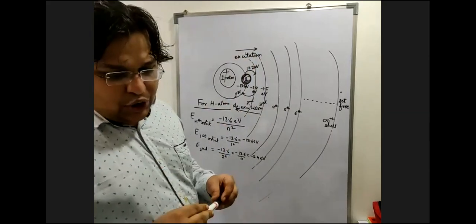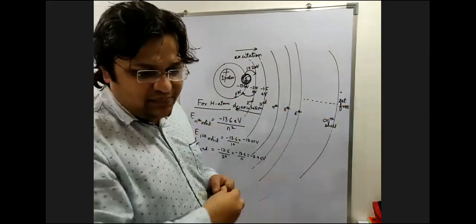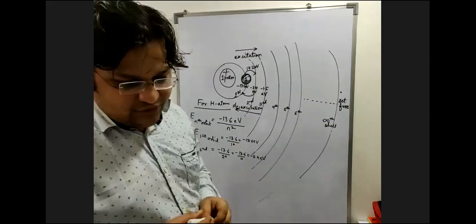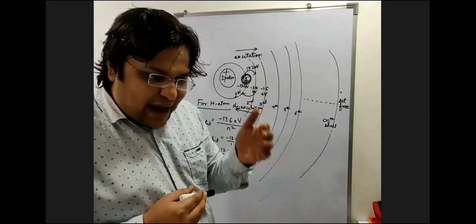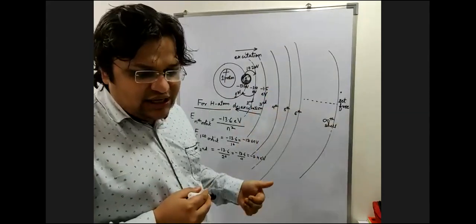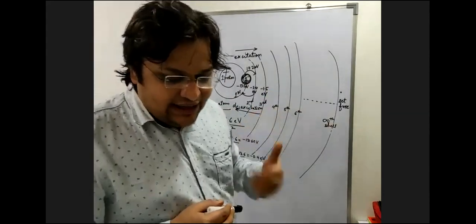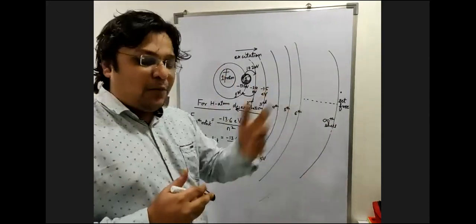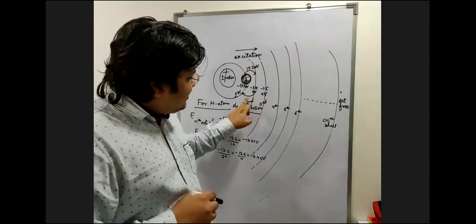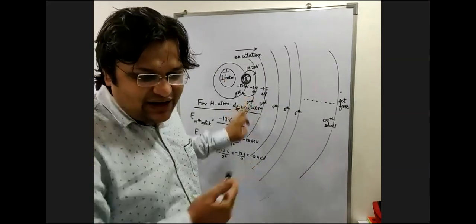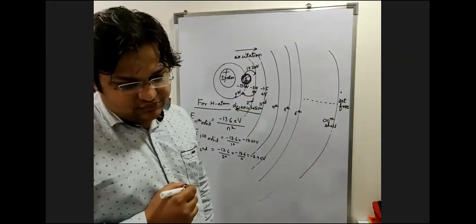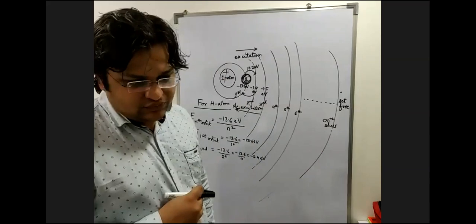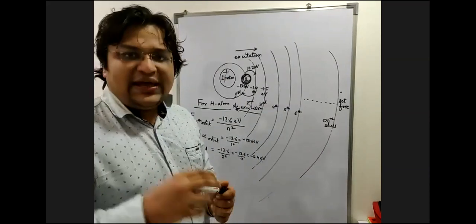Again, I repeat, going from a lower shell to a higher shell, meaning absorbing energy, is going to be what? Excitation. And going back from that higher shell to the lower shell is called what? De-excitation. And de-excitation will have, can I say, release of the same amount of energy which it had absorbed. So how much energy will this release while coming back? Can I say 10.2 eV? Understood this, everyone? Can I say 10.2 eV?